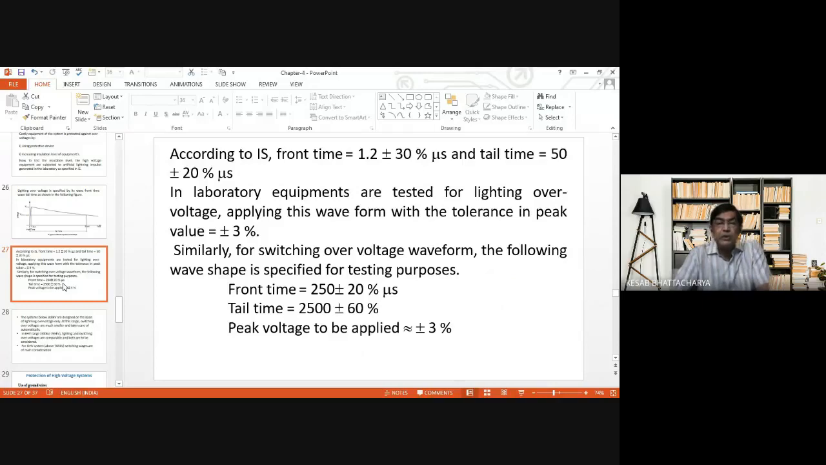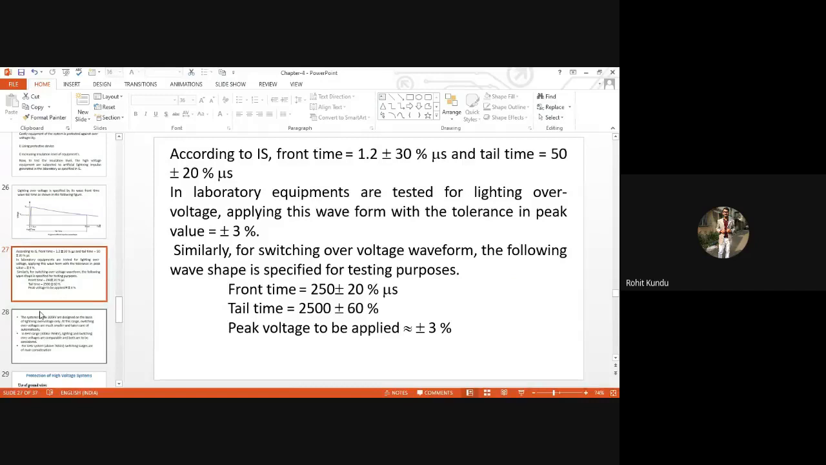Similarly, for switching over voltages, the standard front and tail times are 250 plus minus 20% microsecond, 500 plus minus 60% microsecond, and peak voltage to be applied is plus minus 3%. So I think all these things have already been discussed and you all know.